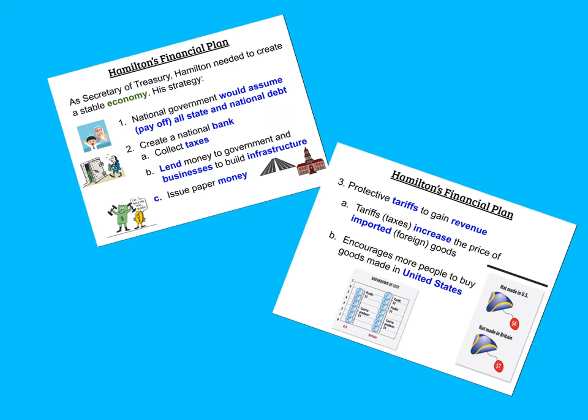Probably one of the most important parts of Washington's presidency was actually done by his Secretary of the Treasury, Alexander Hamilton, in the creation of a financial plan to stabilize the U.S. economy. So you will remember there are three main parts to Hamilton's financial plan. So we're just going to go through those real quick. Number one, the national government is going to assume all debts, both state debts and national debts.